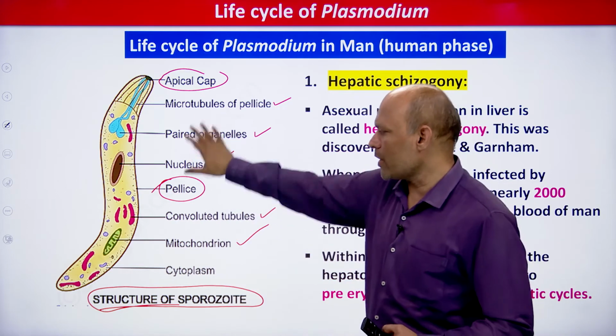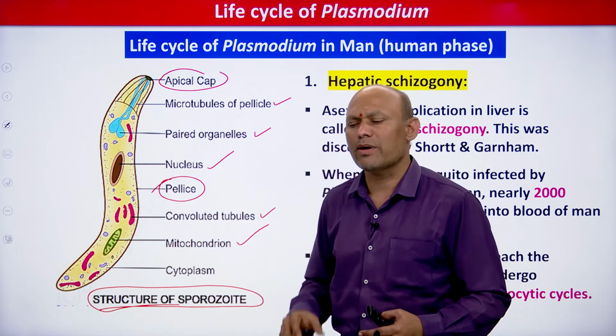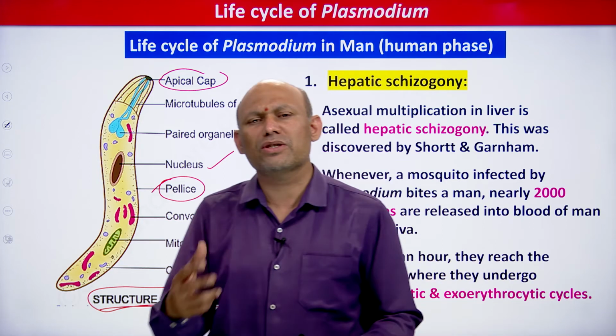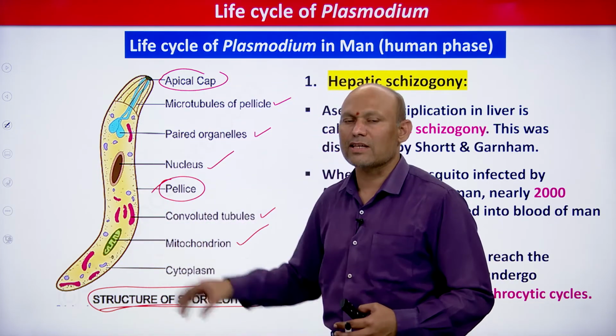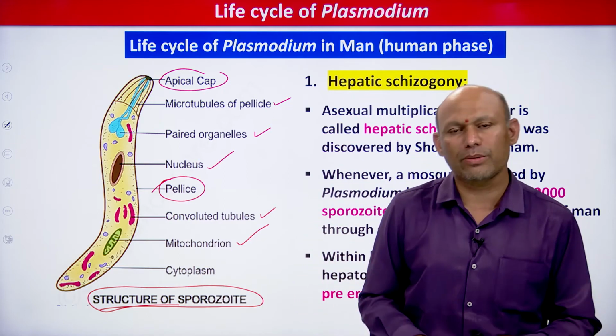So, nobody is going to ask a question on this, right. All you need to remember is which stage is the infective stage to human beings. So, all you need to remember: sporozoite is considered as what? The infective stage to human beings. That much you need to remember.